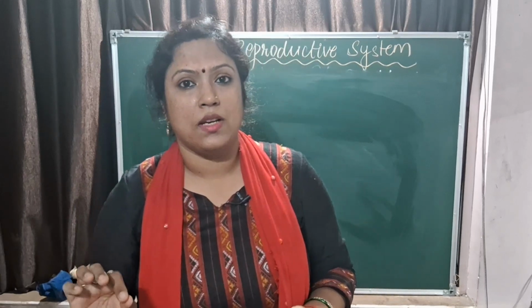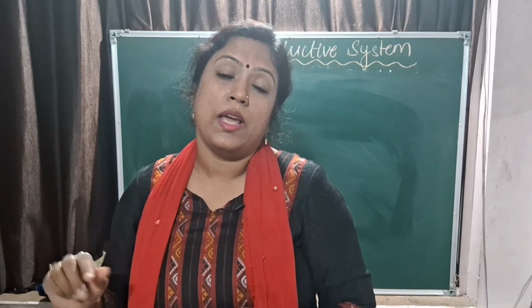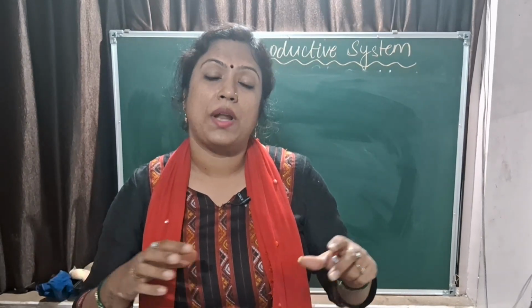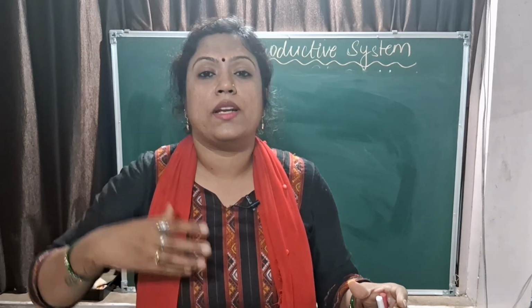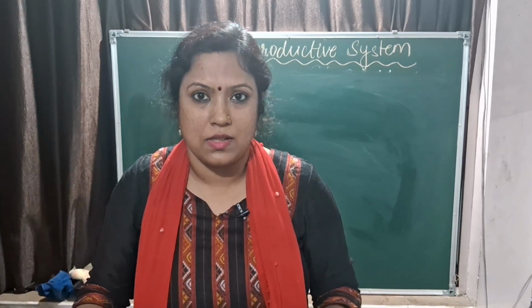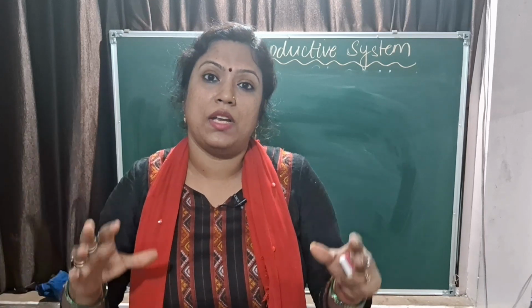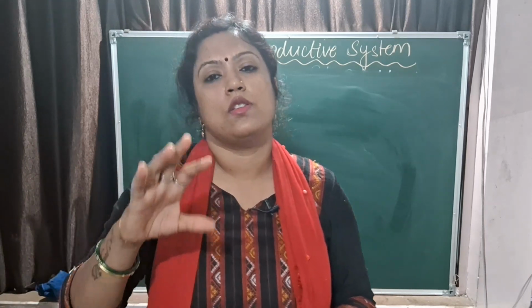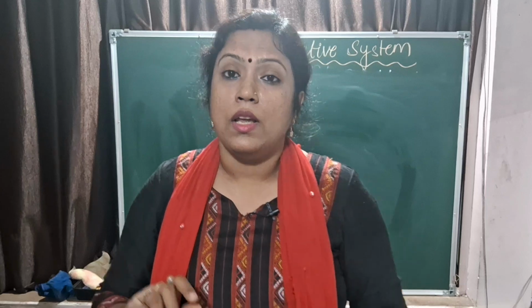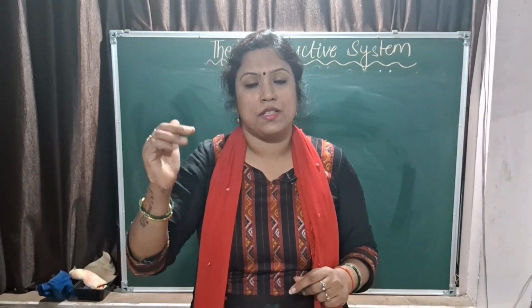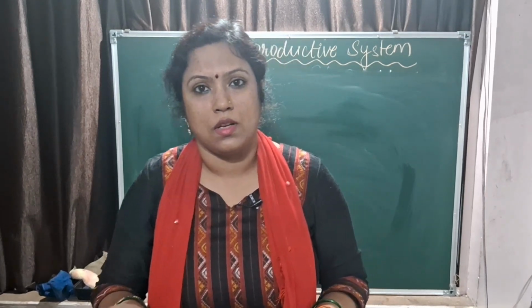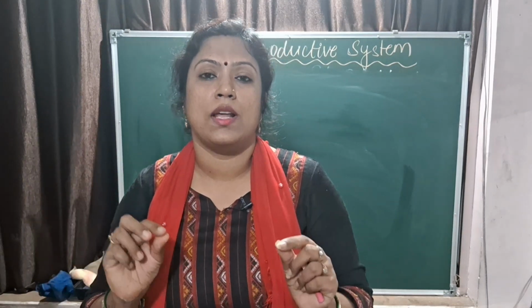Once FSH, the follicle stimulating hormone, is released, it causes the primary follicles to get converted into secondary follicles, and finally the main one, the complete mature follicle, which is called the Graafian follicle. Now with the increased level of FSH, these follicles release estrogen. Now the increased level of estrogen promotes the release of luteinizing hormone.